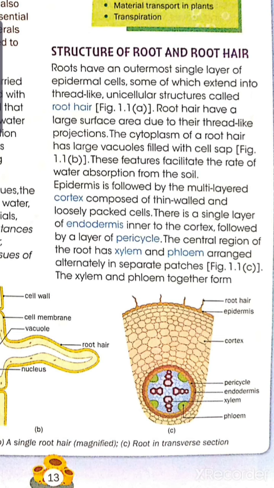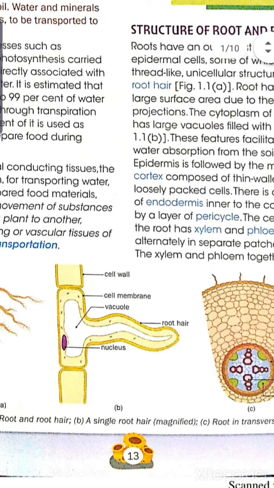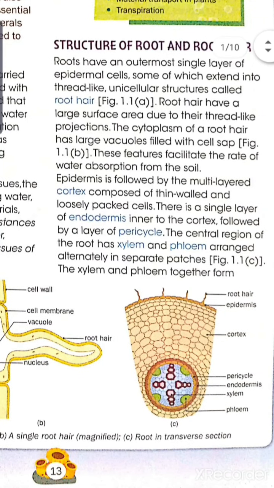Root hairs have a large surface area. Why a large surface area? Because then they can absorb more water and more minerals from the soil. The cytoplasm of a root hair has a large vacuole filled with cell sap. See this white structure, a quite large vacuole. These features facilitate the rate of water absorption from the soil.